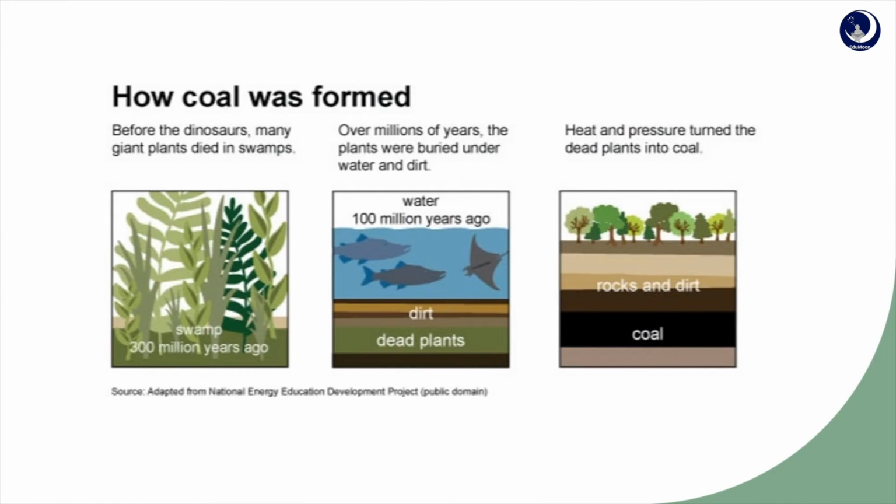And the next one is how coal was formed. It is going to be interesting. Before the dinosaurs, many giant plants died in the swamps. Over millions of years, the plants were buried under the water, and because they were buried again and again, it took place as layers, right? These layers, because of heat and pressure, turned the dead plants into coal. Like this, the coal is formed underground. We can also make coal by burning wood, but this is the way the coal is formed underground.